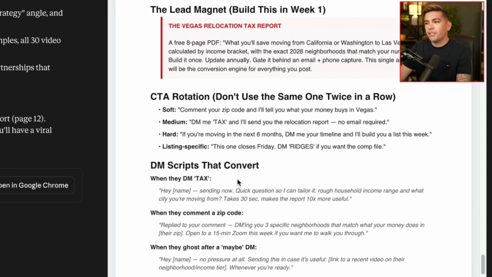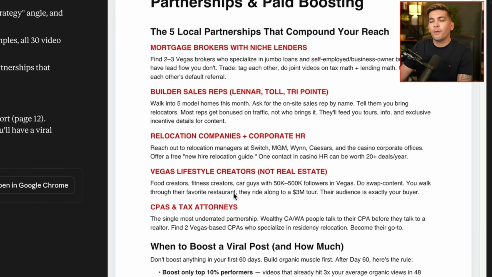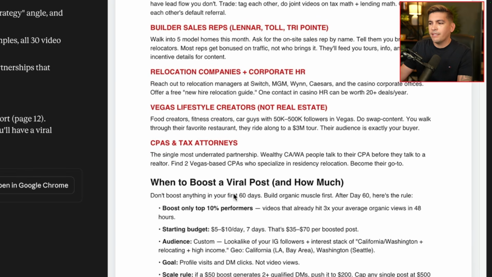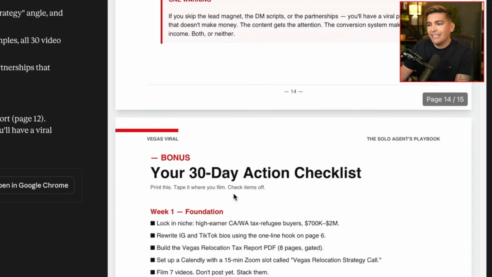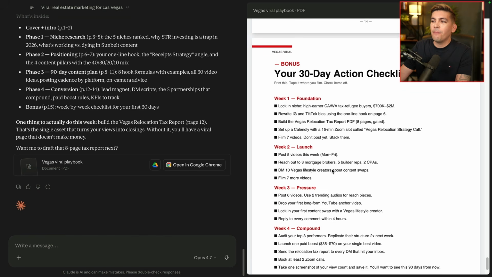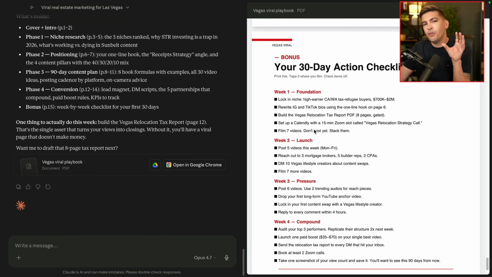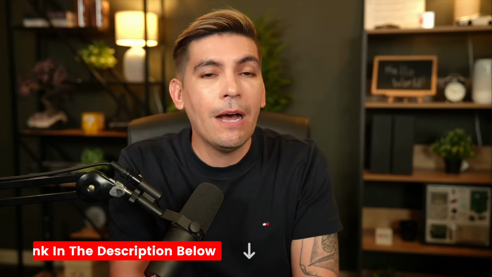So to sum up this section, as you can see, you're given a lot more information that is very critical and is also really going in detail and going in the nitty gritty to really help your marketing agency go viral. And then here at the bottom, we have a 30-day checklist just to help you get on track with marketing to your customers. Now, if you want to see that Vegas viral playbook, I will go ahead and leave that in the video description just so that you can check it out. But now let's go ahead and talk about how you can do the same strategy with websites.